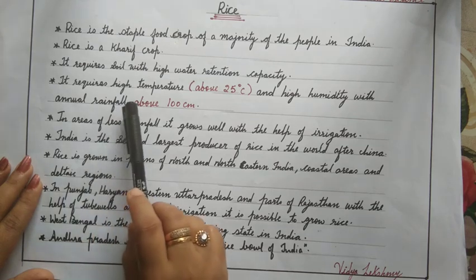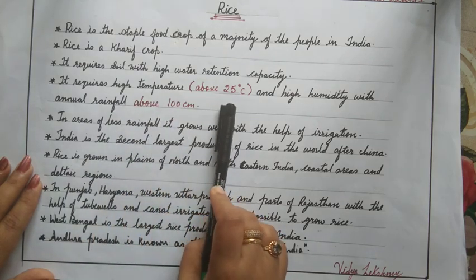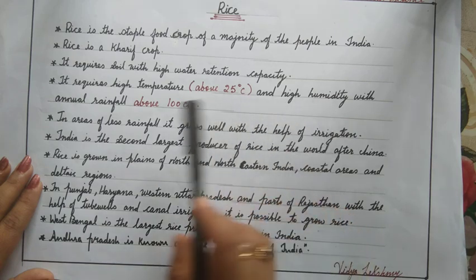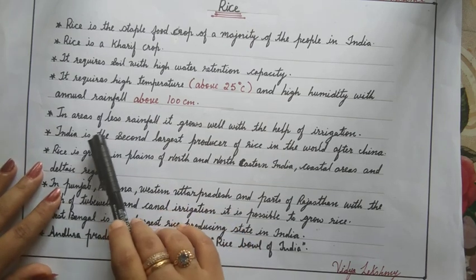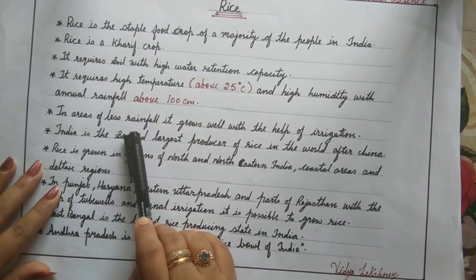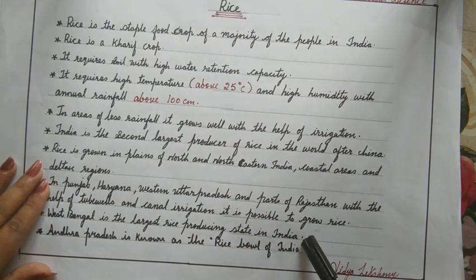Rice also requires high temperature above 25 degrees Celsius and high humidity with annual rainfall above 100 centimeter for its growth. In areas of less rainfall also, like Punjab, Haryana, western Uttar Pradesh and parts of Rajasthan, where we are facing water scarcity, it is possible to grow rice with the help of tube wells and